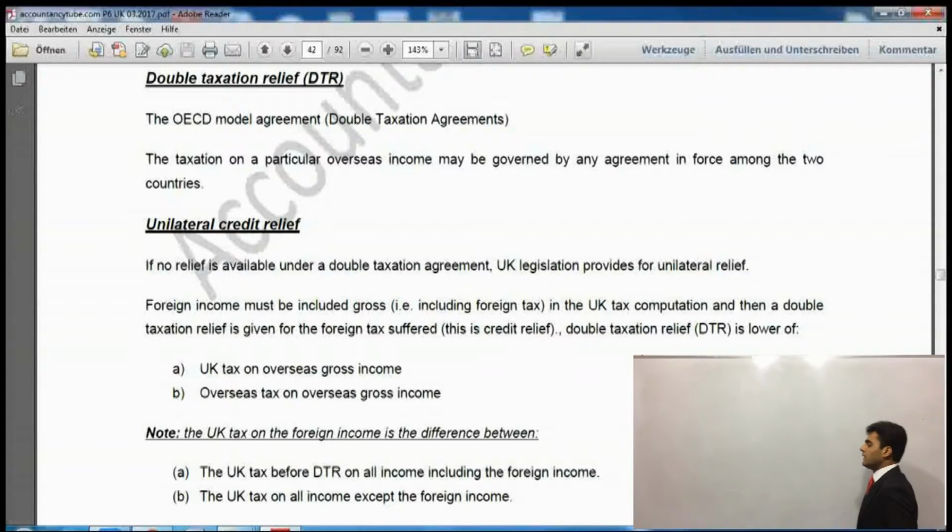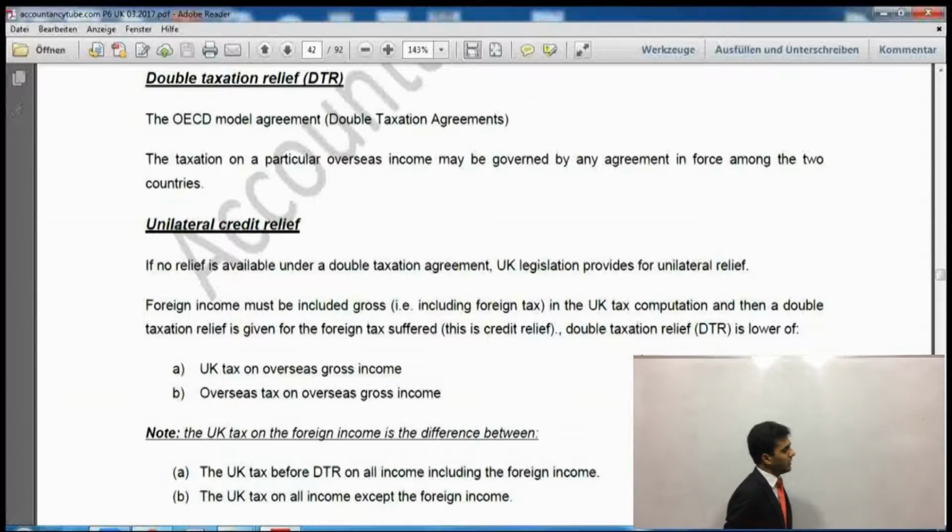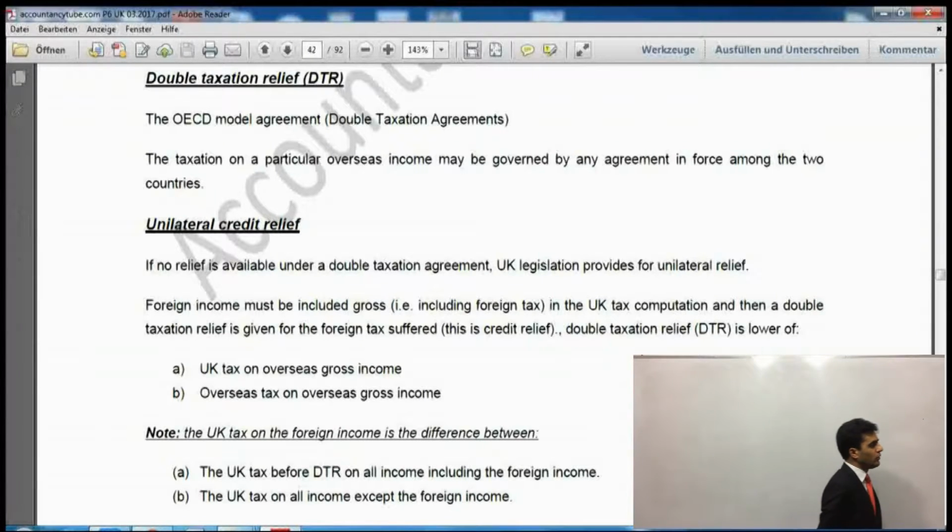Now it could also happen that the tax rate in Dubai was 13%, which was less than what you would have paid in the UK. The tax rate in Dubai was 13%, then you remitted that income into the UK. Now the UK government says, come on, where were you? You have paid less tax this time. You have paid 13%, but what you should have paid if the income was in the UK, you should have paid 20%. Now the difference between 20% and 13%, this is the amount that you will pay tax on now. Alright? So that is the way the double taxation relief works.